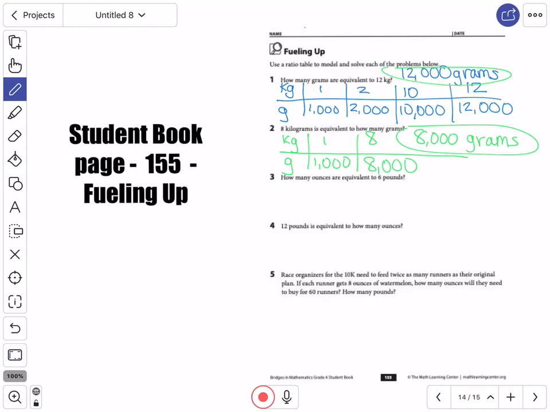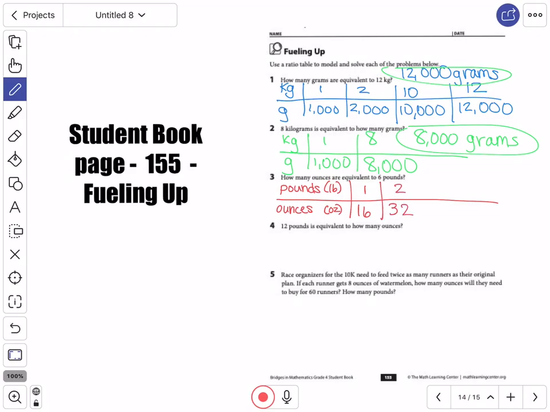Number 3, how many ounces are equivalent to 6 pounds? So we're not talking about grams and kilograms anymore. We're talking about ounces and pounds now, okay? All right, so let's switch colors again. We'll use red this time. We're going to put pounds on the top, and remember that pounds is LB. And we'll put ounces on the bottom, and remember that is OZ.